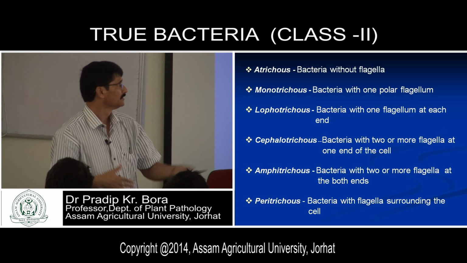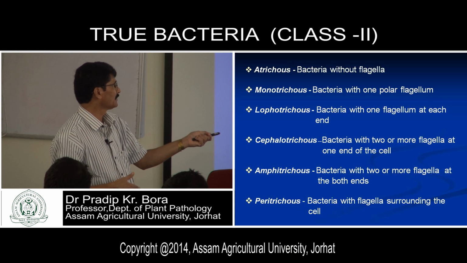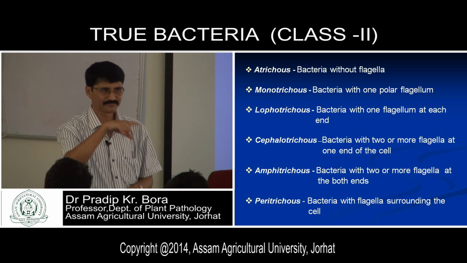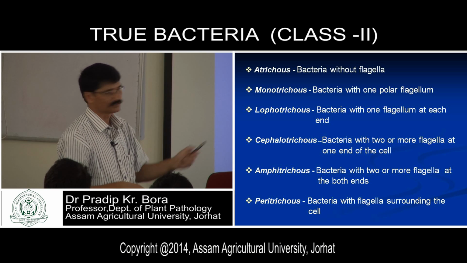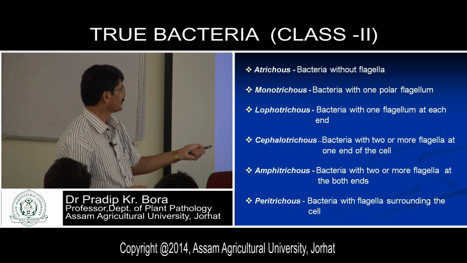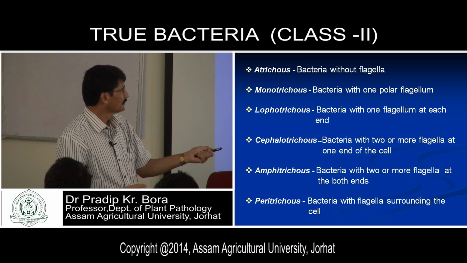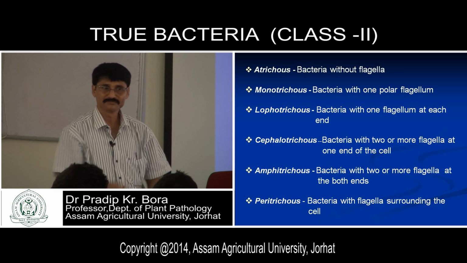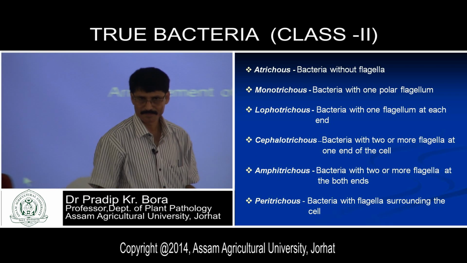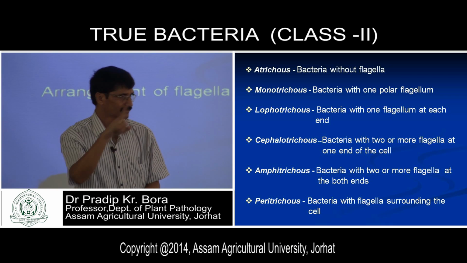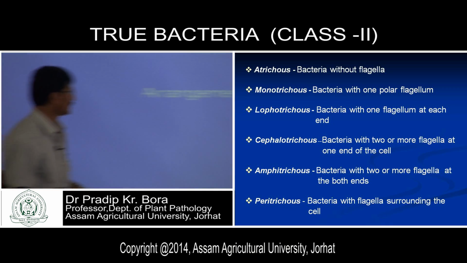Amphitrichous means a group of flagella at both ends. Normally spiral type organisms have such flagellation. A group of flagella at one end is known as lophotrichous. Then flagella all along the cell wall is known as peritrichous. Peri means all the surface of the bacterial cell has flagellation.